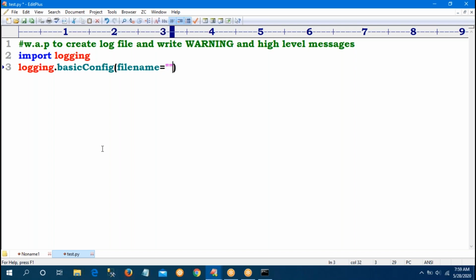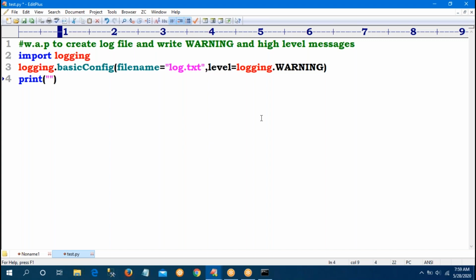What is the file name? log.txt. What is the level? Warning and above messages. How to give it? Module name dot warning. Now, whenever I use a print statement, it does not write into the log file. Print means console only.